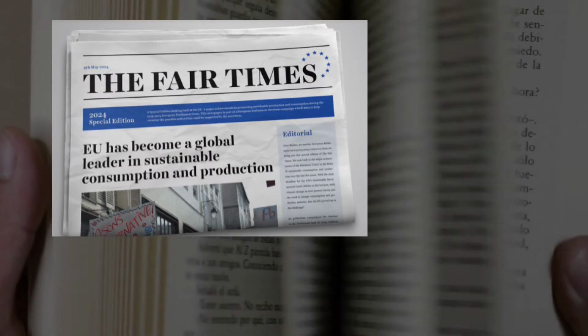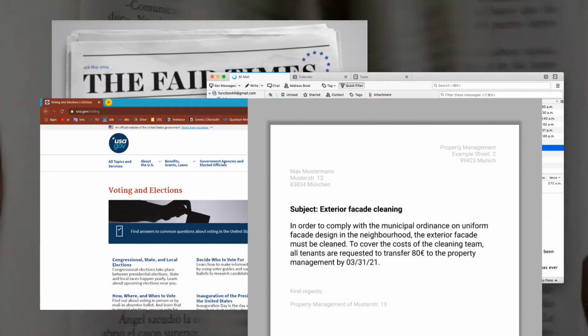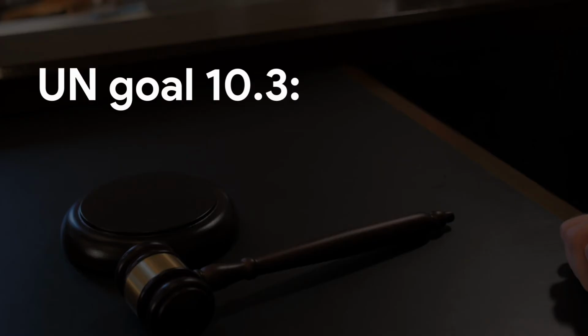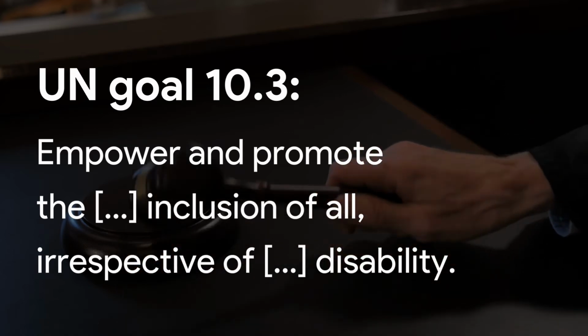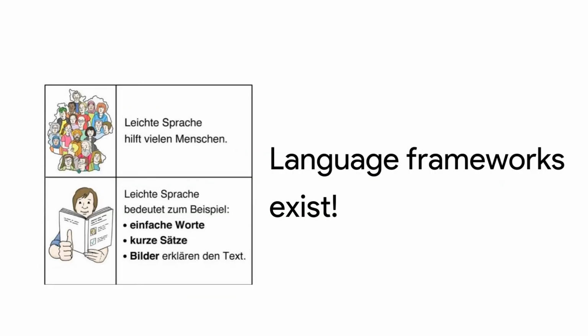In a world where we communicate mainly through text, people with functional illiteracy are excluded in many ways. UN Goal 10.3 specifically states to empower and promote inclusion of all, including people with disabilities. When talking to experts, we learned that there are simplified language frameworks that help with functional illiteracy. However, these texts are translated by hand, so only very few texts are made accessible.